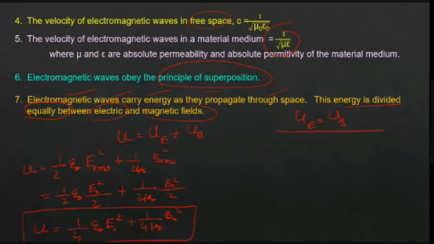First, let us take UE. What is UE? It is equal to 1 by 4 into epsilon naught into E naught square. Now you know the relation between E naught and B naught. Vismaya, what is the relation between E naught and B naught? E naught divided by B naught, we have discussed.